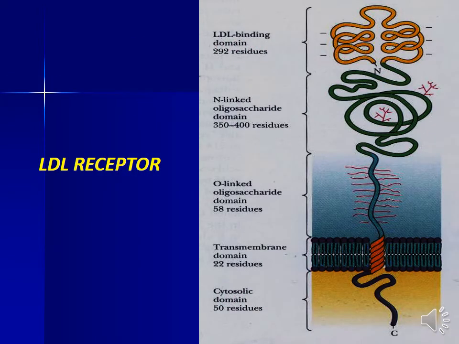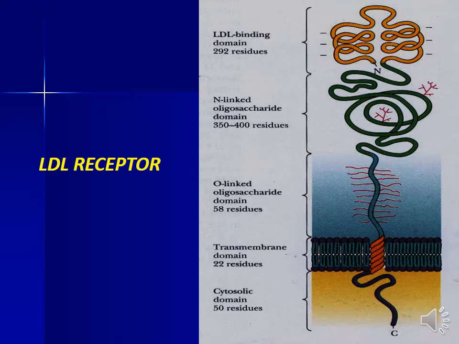The structure of LDL receptor is shown in the figure. The LDL receptor consists of three domains: cytosolic domain of 50 residues, transmembrane domain of 22 residues, and the extracellular domain.